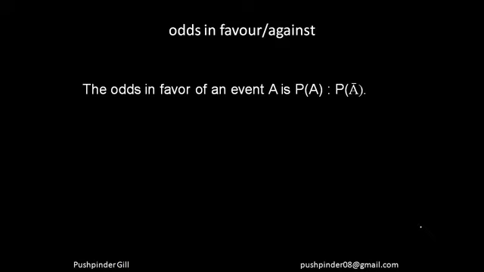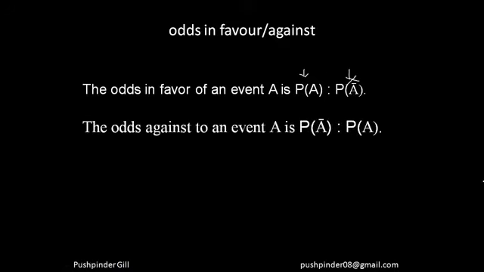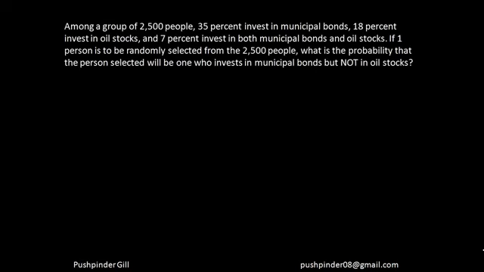Right. So now we're going to do a simple concept, that is odds in favor and odds against the favor, which is pretty much easy, right? The odds in favor of an event happening is the ratio of the probability of that event happening by the probability of the event not happening. The odds against the favor is the probability of not happening by the probability of happening. This is how I remember it: in odds in favor, the probability of happening is at the top, and in odds against the favor, the probability of not happening is at the top. Everything else is the same, right? So let's move forward. I hope it's understandable.